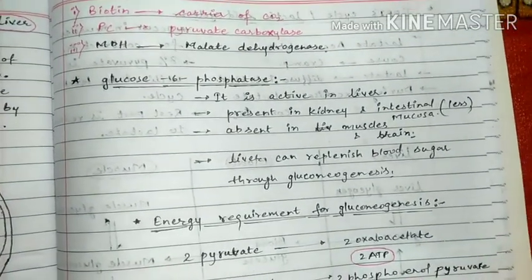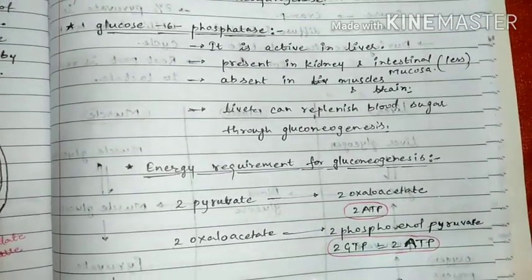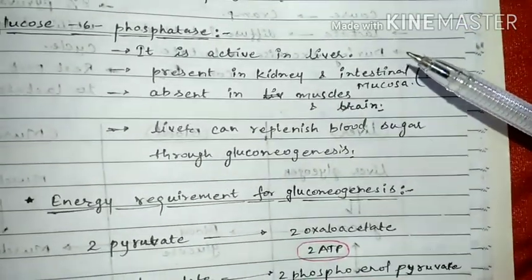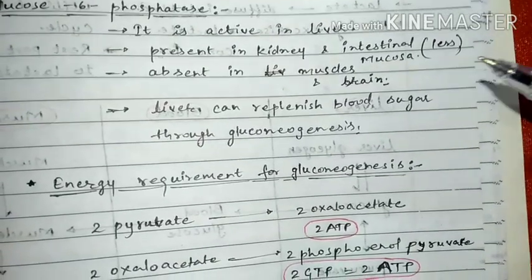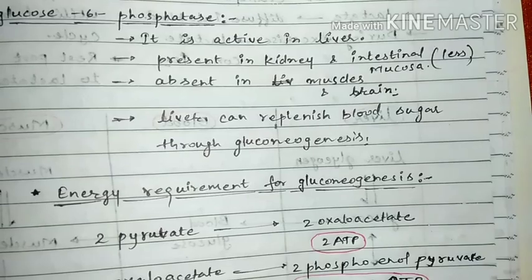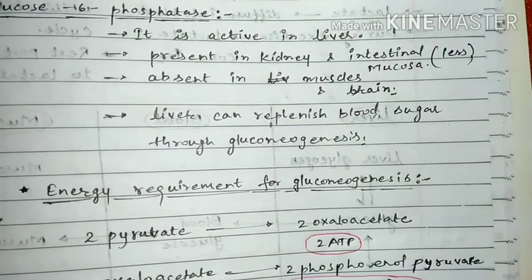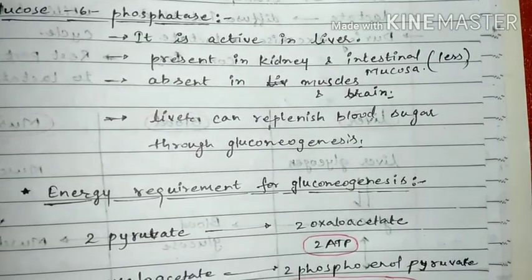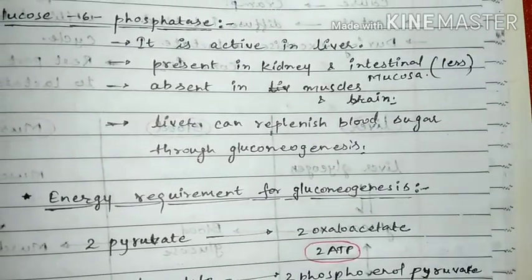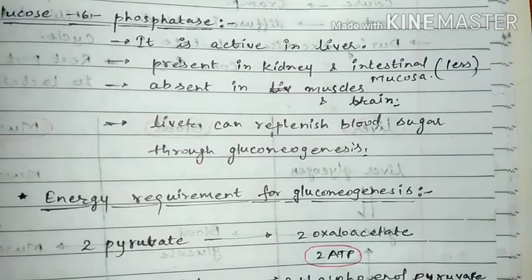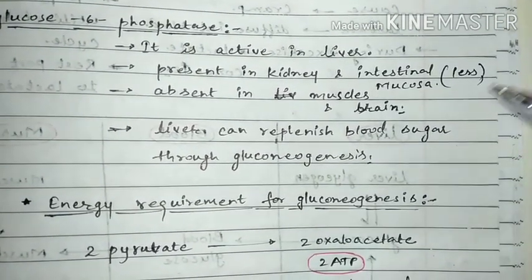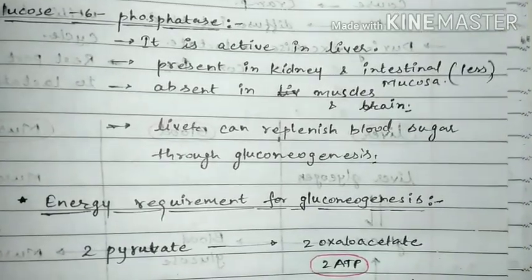Then, students, we will talk a little bit about glucose 6-phosphatase. Glucose 6-phosphatase is only present in the liver, as I have told you initially. It is present a little bit in the kidney and the intestinal mucosa, but it is absent in the brain and the muscles. That's why only the liver can replenish the blood sugar through gluconeogenesis, and the rest of the organs cannot control it.